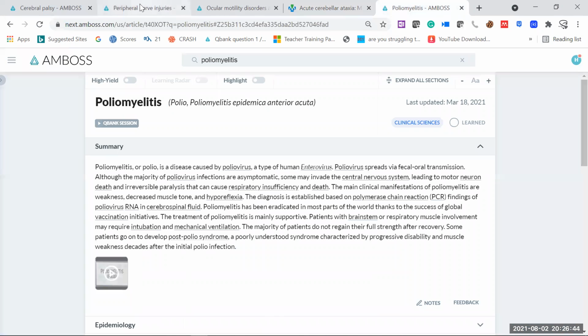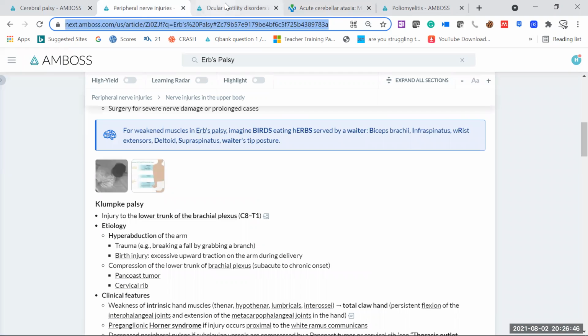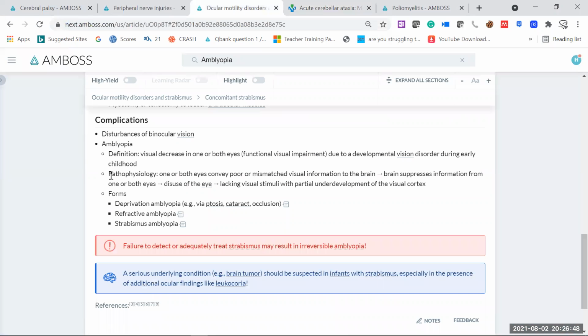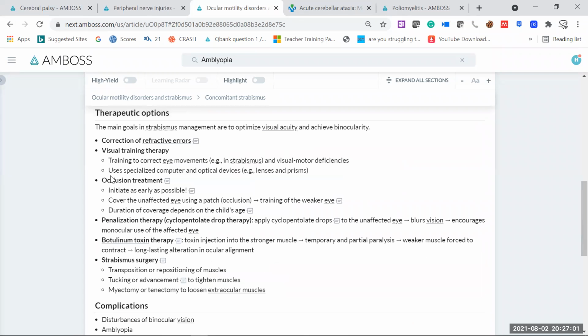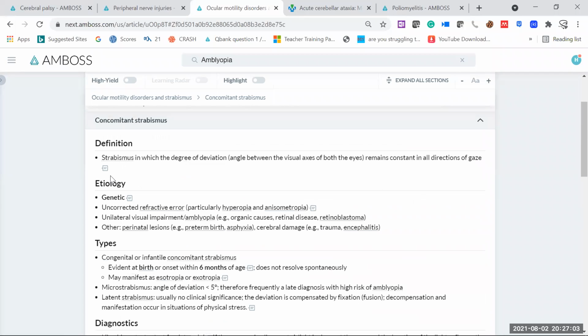Okay, so this amblyopia is actually one of the complications of strabismus, and so you have to know especially about strabismus, and then only you can cover the complication of strabismus. So strabismus, I'm just going to show you here. It's a condition in which the degree of the deviation remains constant in all directions of gaze.